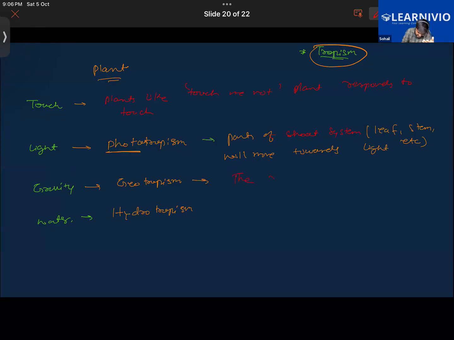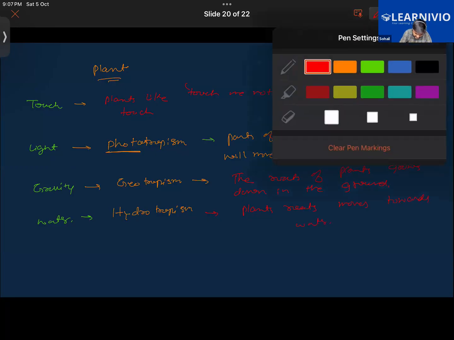So in this we see that the roots of plants grow in response to gravity. The roots of plants grow down in the ground as a response to gravity. In the case of water, we have hydrotropism. So plants respond to water, and it makes them move towards the water. Okay? So plant roots move towards water.